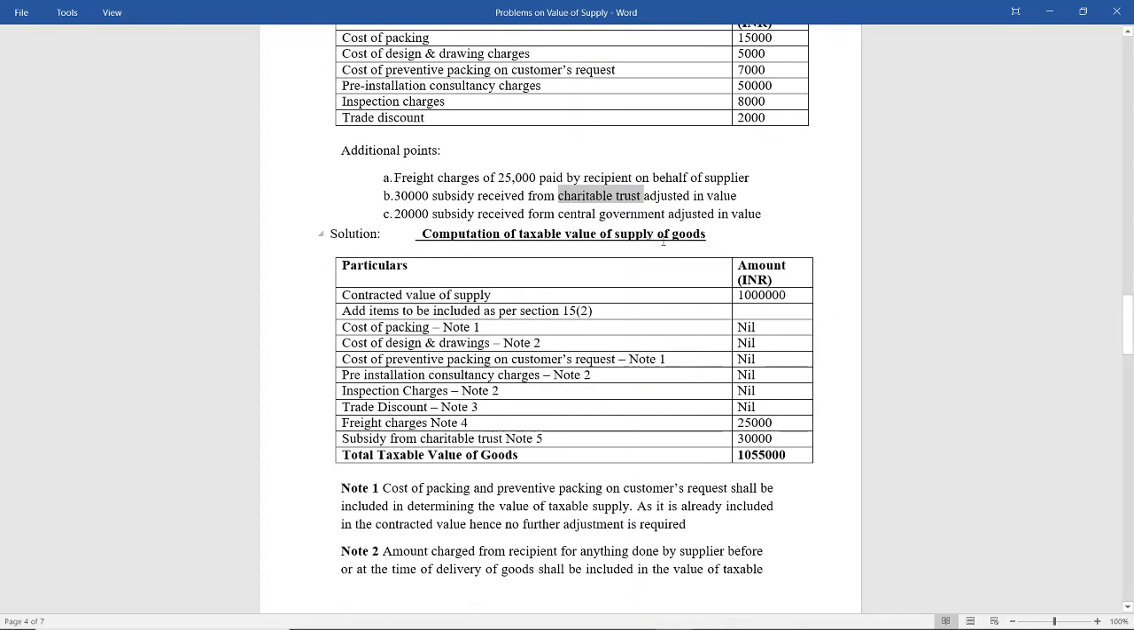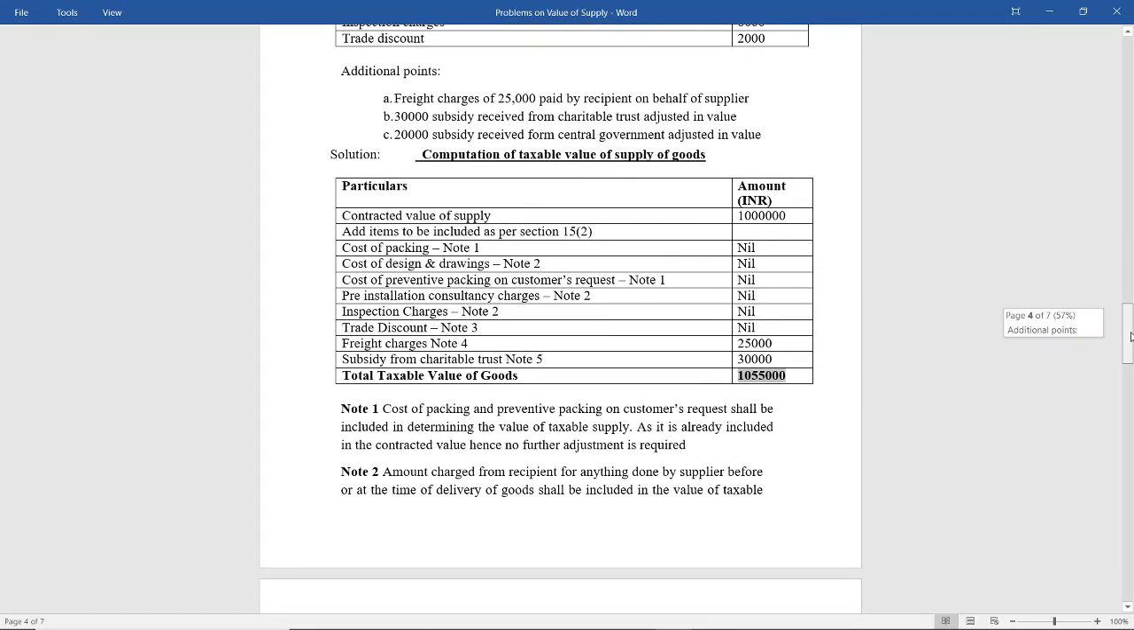Computation of taxable value of supply of goods. Contracted value of supply is 10 lakhs. Items to be included as per section 15 subsection 2: you need not include anything till here because it is already included. Freight charges, you are including 25,000. Subsidies from charitable trust 30,000. So total taxable value of goods is 10 lakhs plus 25,000 plus 30,000, that is 10 lakhs 55,000.